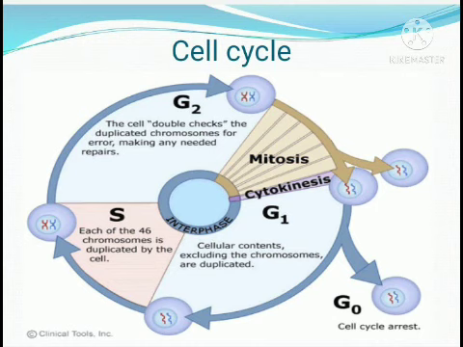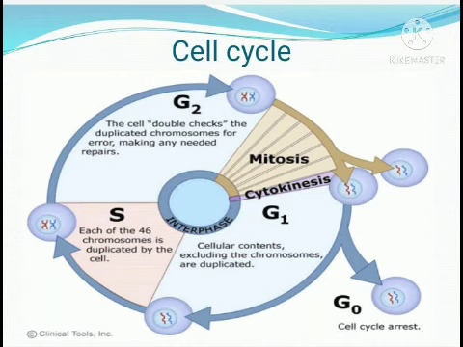Look at the picture. The heading of the picture is cell cycle. Before moving into mitosis, let us see what is happening in a cell. We can see there are two phases, two stages.